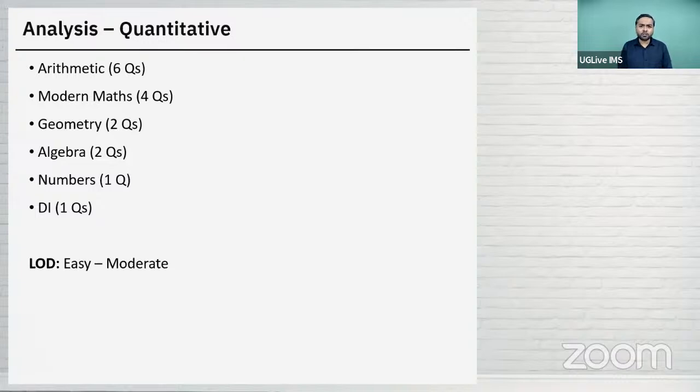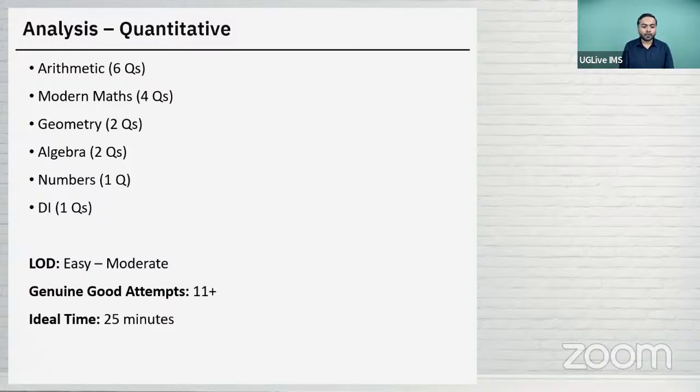Okay. I would say this section was easy to moderate. Maybe a student who is not very well prepared would have found it moderate to difficult, but otherwise a well prepared student would have taken this section as easy to moderate. Most of the students were able to attempt 11, 12 questions. There were students who could not figure out what to do in 2, 3 questions that we discussed. Otherwise, anything around 11, 12, 13 would have been considered a genuinely good attempt for this section, and probably you would have spent 25 minutes here, right?